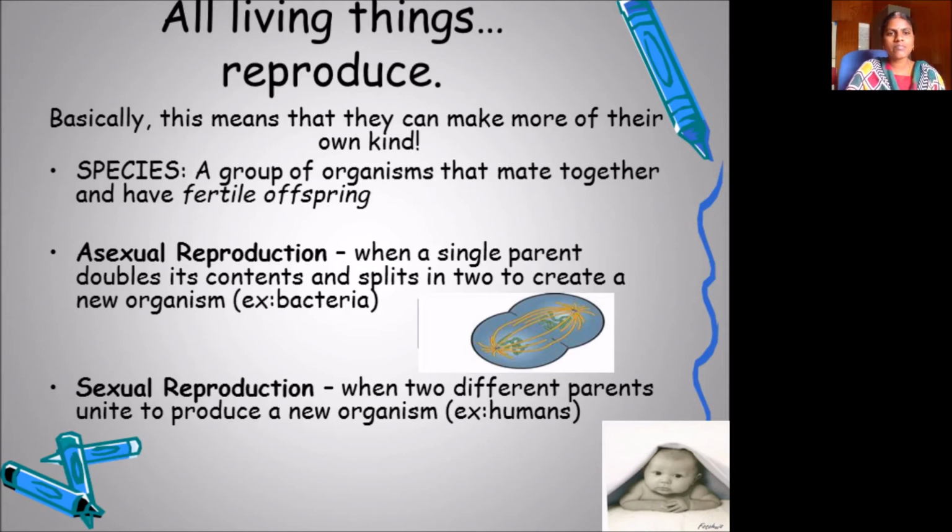Asexual reproduction is when a single parent doubles its contents and splits into two to create a new organism. For example, bacteria reproduce by binary fission. So it splits into two. That bi means two. Sexual reproduction is when two different parents unite to produce a new organism. Example, humans.